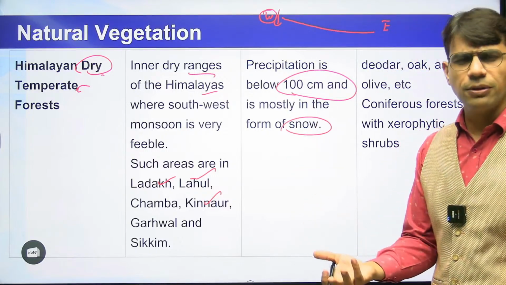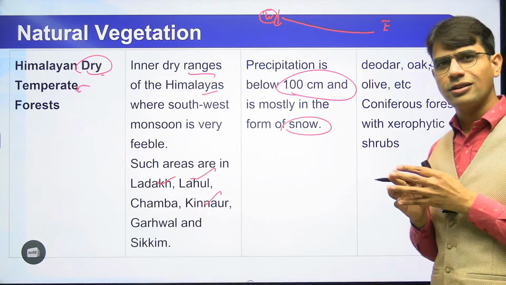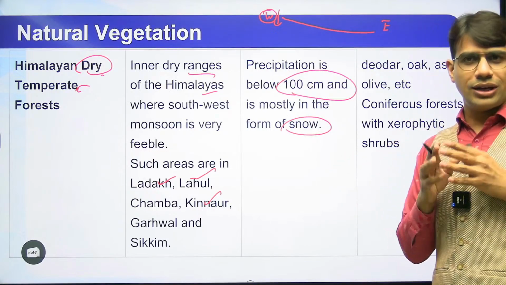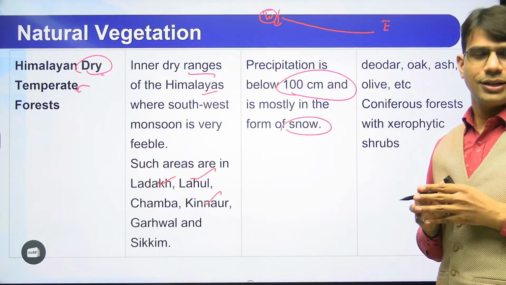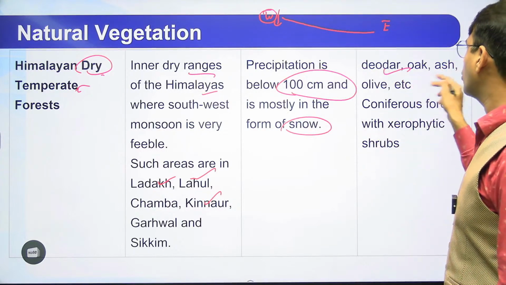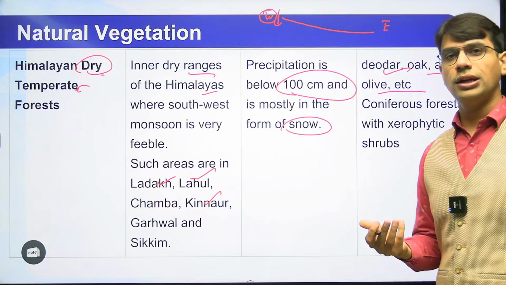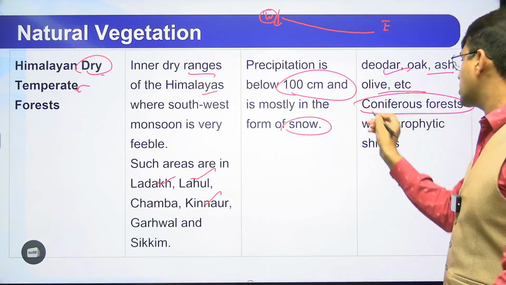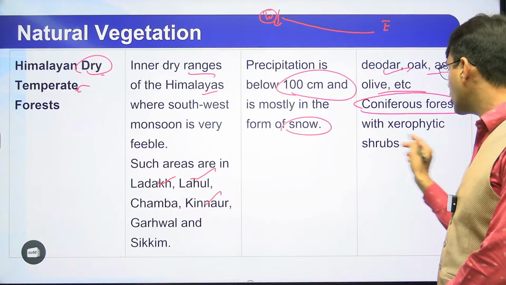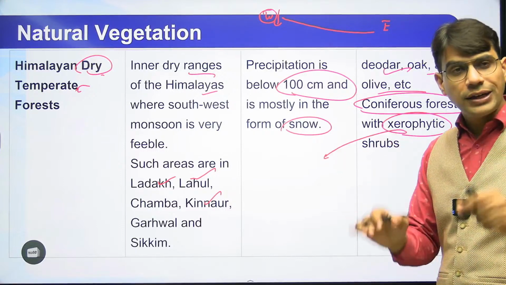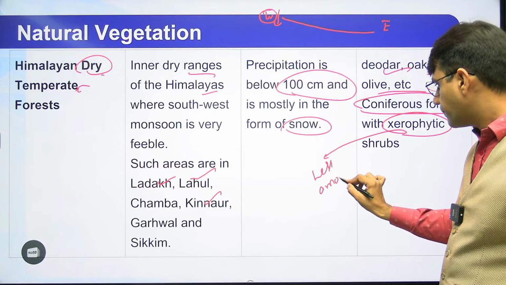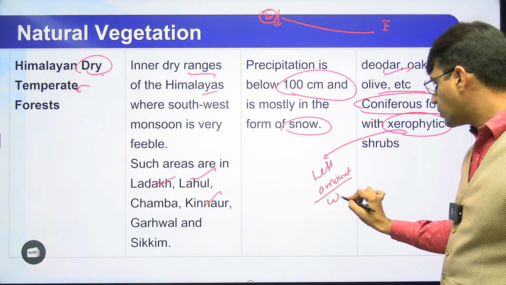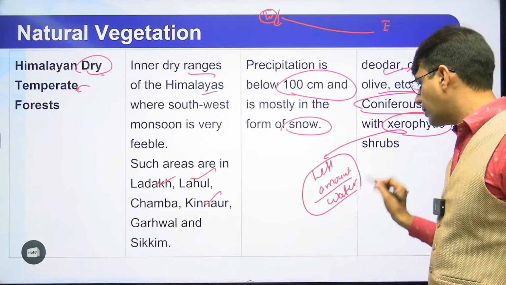Like you can take example of the Ladakh region, that is almost a dry region. So that kind of forest will be found in the Ladakh region itself. What are the other trees? Oak tree, ash tree, olive tree. Even I will say the coniferous trees start developing over here. They have xerophytic type of shrubs. Xerophytic shrubs means which can survive in the lesser amount of water.